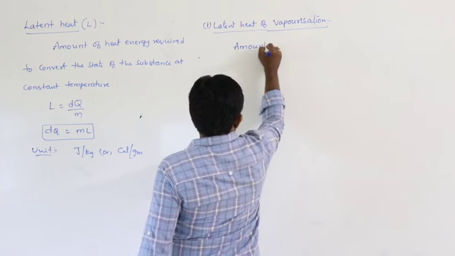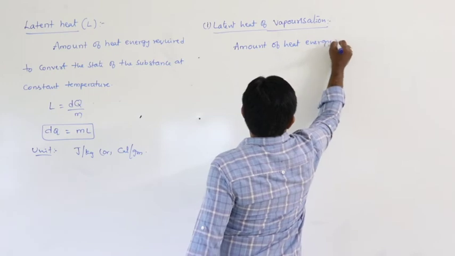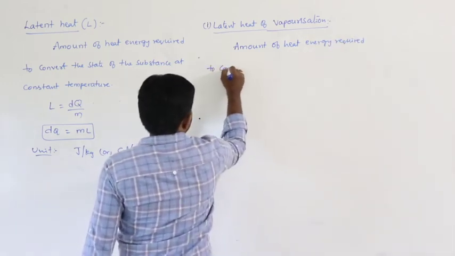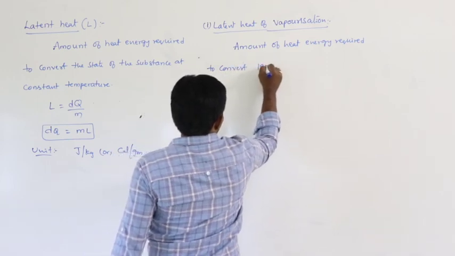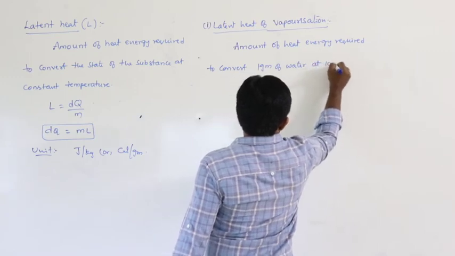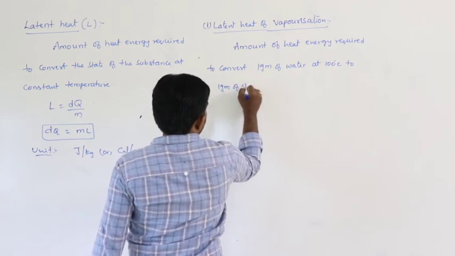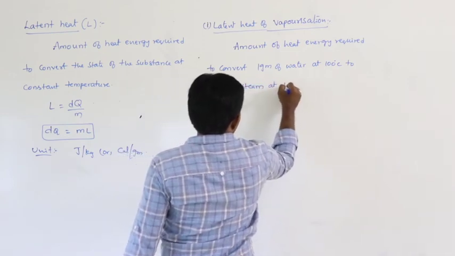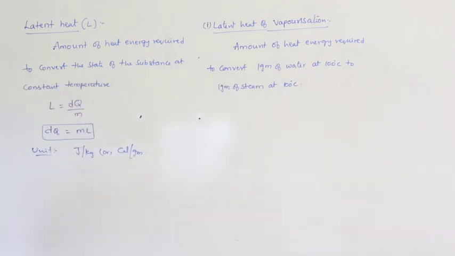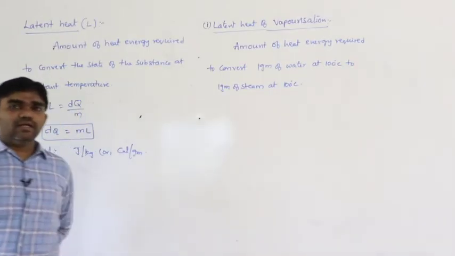It is the amount of heat energy required to convert 1 gram of water at 100 degrees Celsius to 1 gram of steam at 100 degrees Celsius. The amount of heat energy required to convert 1 gram of water at 100 degrees Celsius to 1 gram of steam at 100 degrees Celsius.